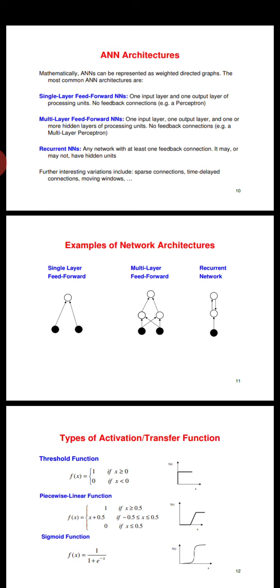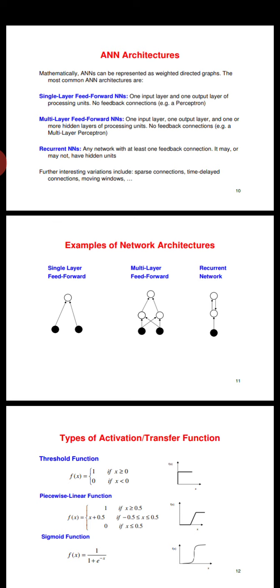Now the second is multi-layer feed forward network. It must have one input layer, one output layer, and one or more hidden layers. Hidden layers are placed between input unit and output unit, but there will be no feedback connection directly or indirectly between input and output layer.